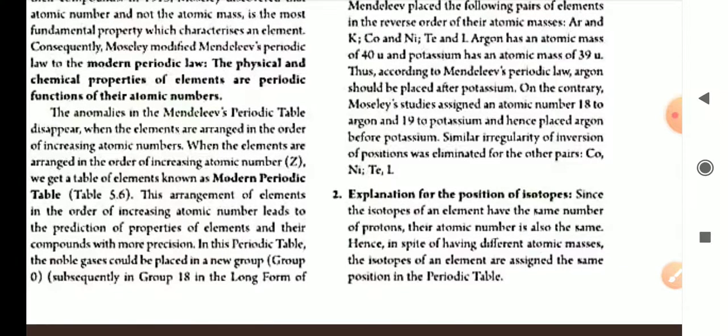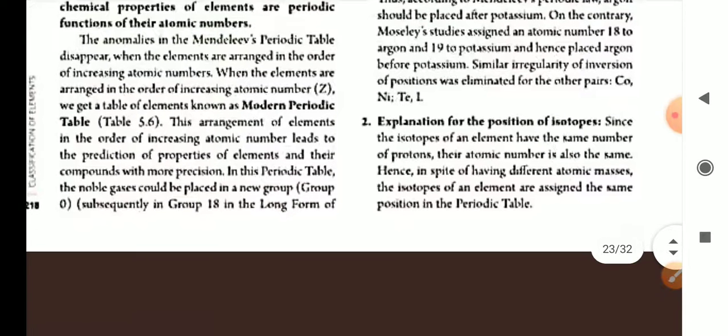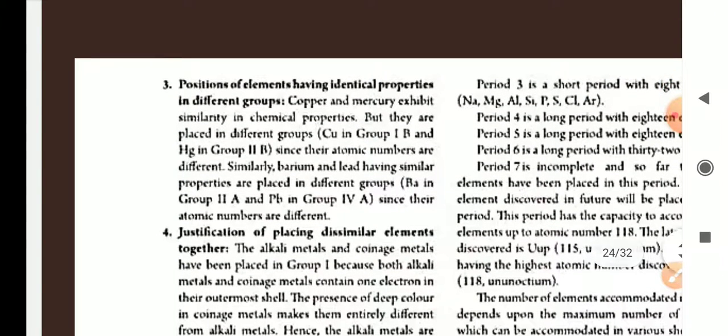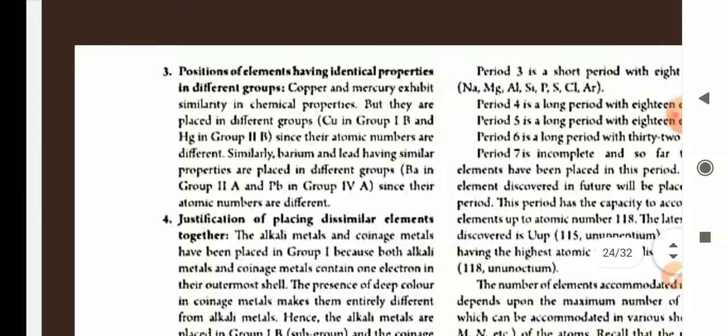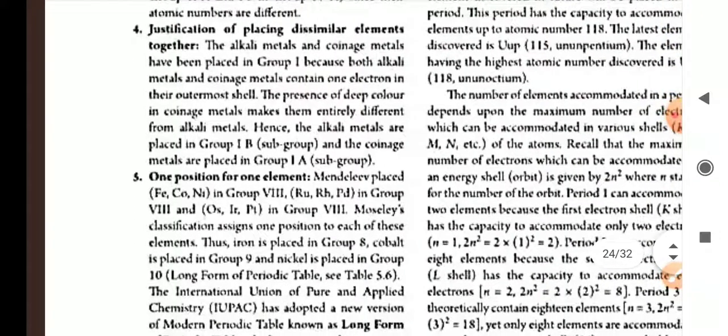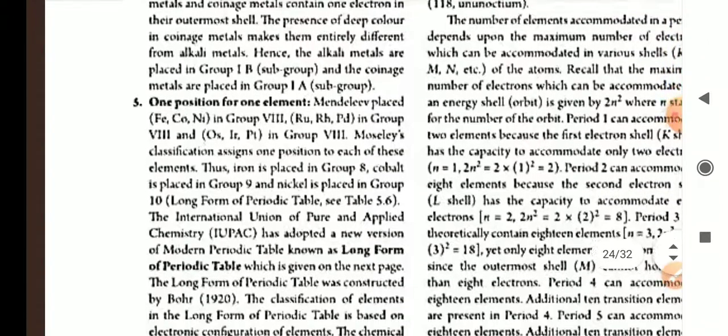Similarly, the irregularity of inversion of position was eliminated for the other pairs: cobalt and nickel, tellurium and iodine. The explanation for the position of isotopes has been told. Position of elements with identical properties in different groups: copper and mercury exhibit similarity in chemical properties, but they are placed in different groups since their atomic numbers are different. Justification of placing dissimilar elements in the same group: alkali metals and the other metals are placed in group 1 because both contain one electron in the outermost shell.